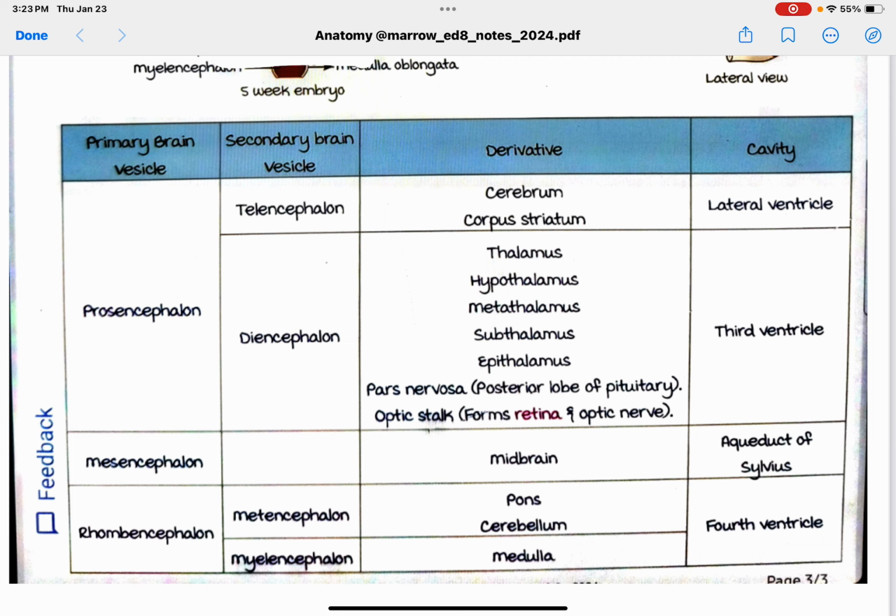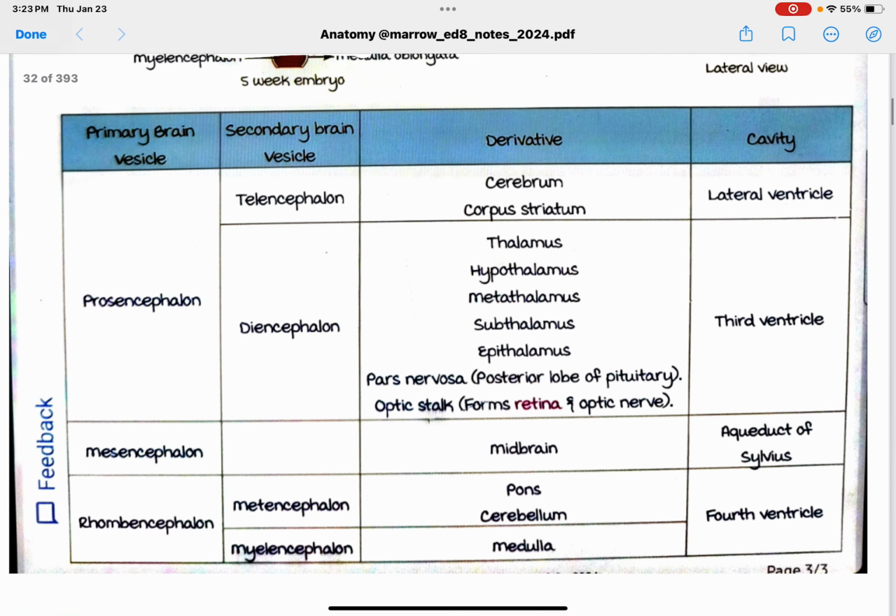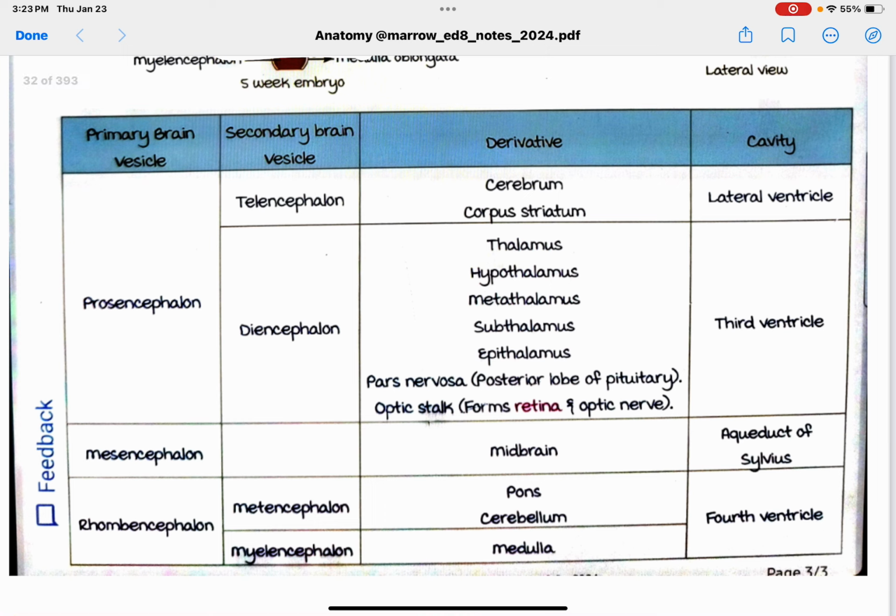They have given a table. Primary brain vesicles: prosencephalon, mesencephalon, and rhombencephalon. Prosencephalon gives telencephalon and diencephalon, the secondary brain vesicles. Derivatives: telencephalon, cerebrum, corpus striatum; diencephalon, thalamus, hypothalamus, metathalamus, subthalamus, epithalamus, pars nervosa, posterior lobe of pituitary. Optic stalk forms retina and optic nerve.